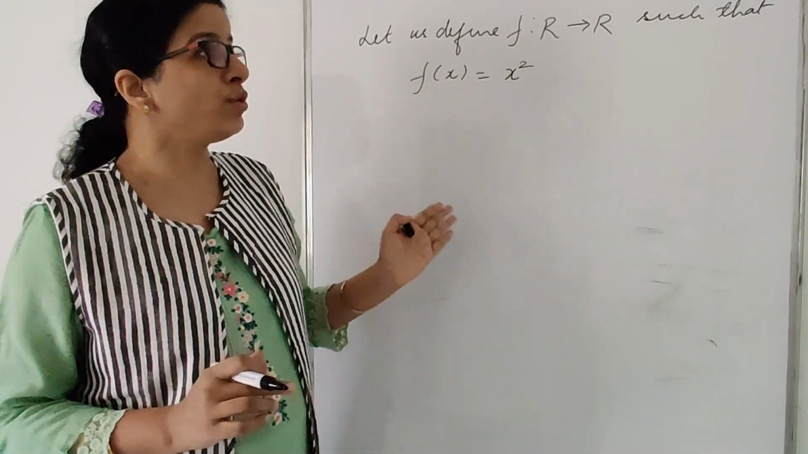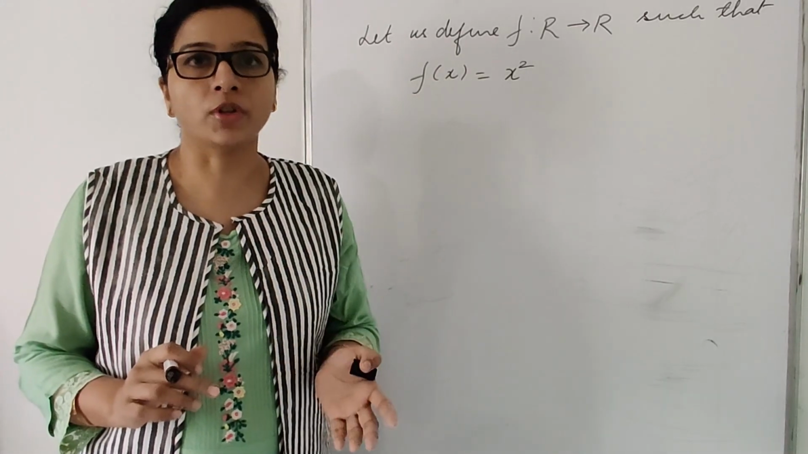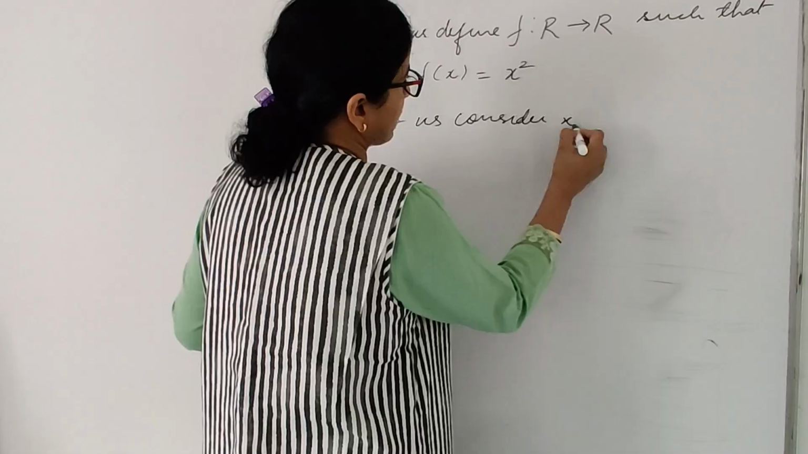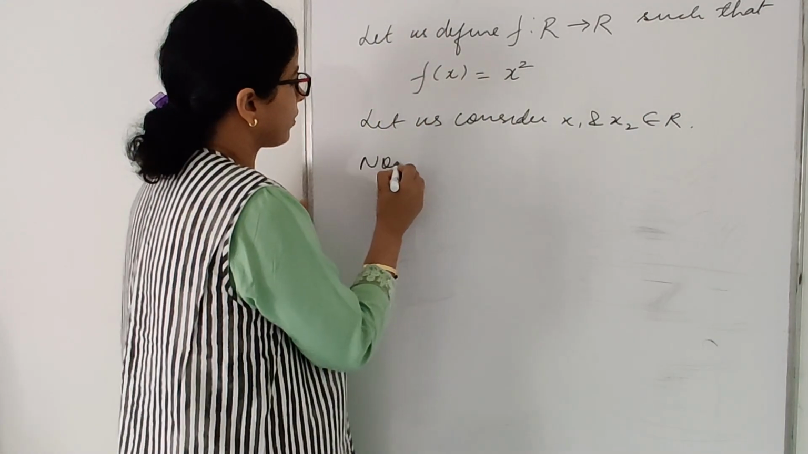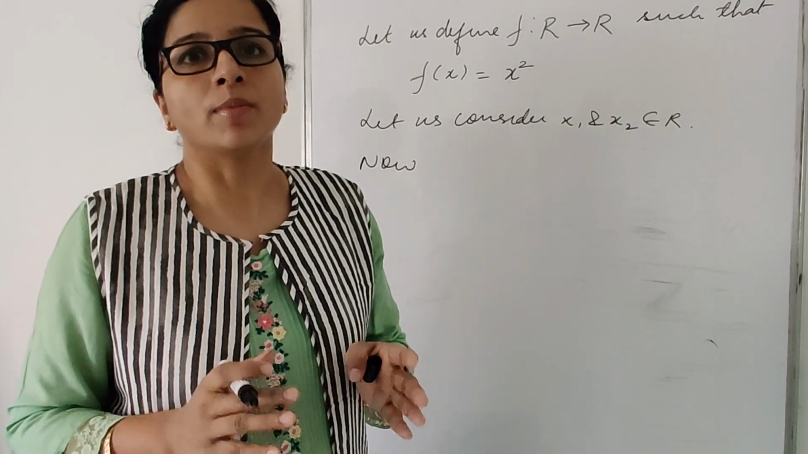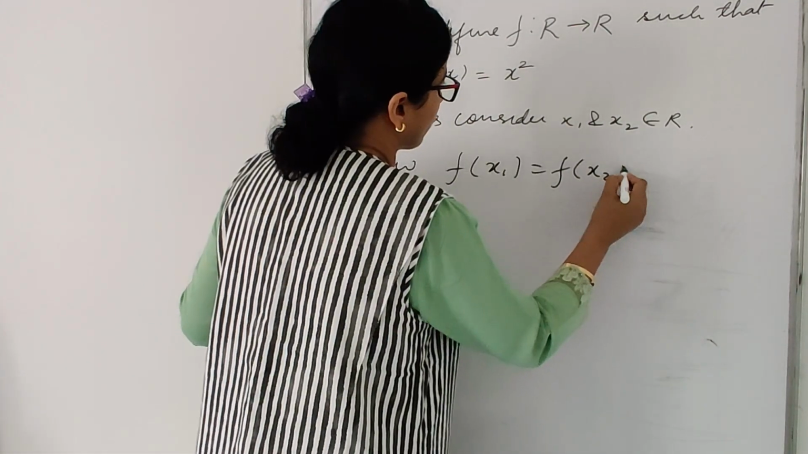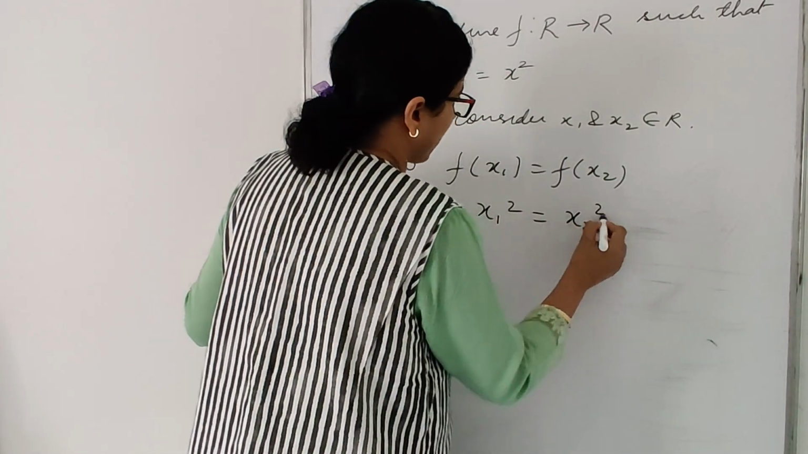Again the same thing, I have to check whether my function is 1-1 or not. So I will again take two arbitrary points. Let us consider x1 and x2 belongs to R. Now for 1-1, we keep the images equal and check whether the elements become equal or not. So f(x1) is equal to f(x2). So this implies x1 square is equal to x2 square, right?